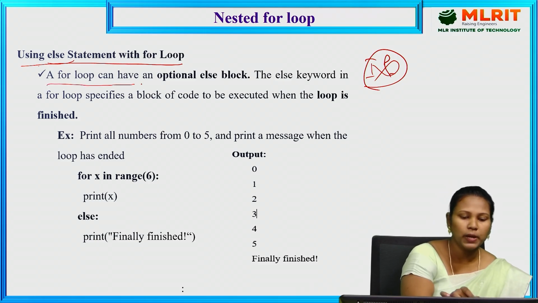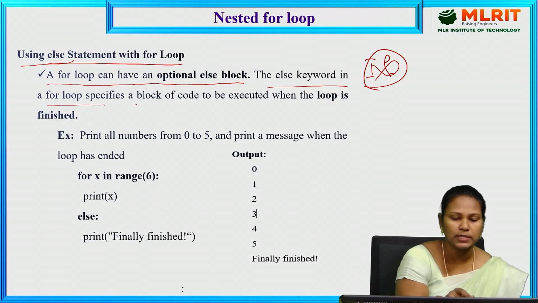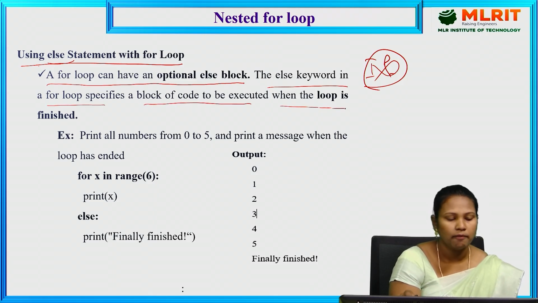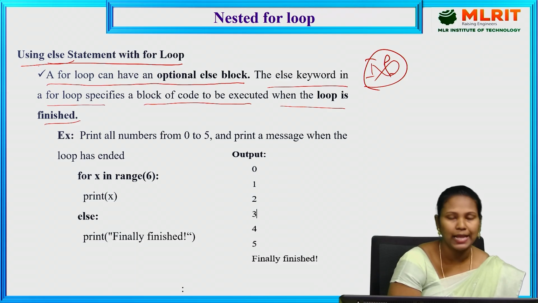So a for loop can have an optional else block. The else keyword in a for loop specifies a block of code to be executed when the loop is finished. After the completion of the loop, it goes to the else block.